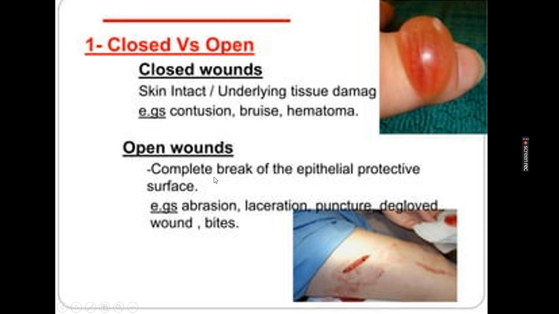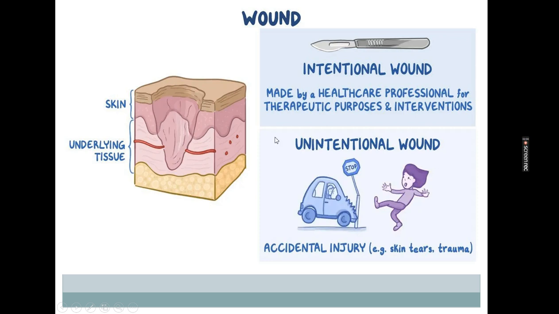In an open wound you can see the break on the skin of the patient. You can see abrasions, lacerations, or if the patient has a dog bite or any puncture injury to the skin. Second, we have intentional and unintentional wounds. An intentional wound is made by healthcare professionals for a therapeutic purpose or intervention, like when the patient undergoes surgery and the surgeon makes a wound on the skin.